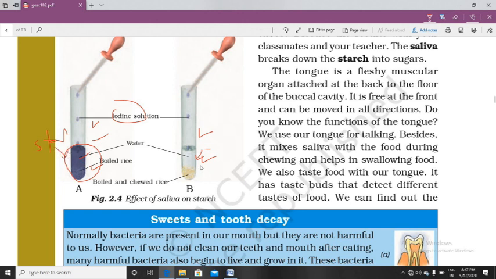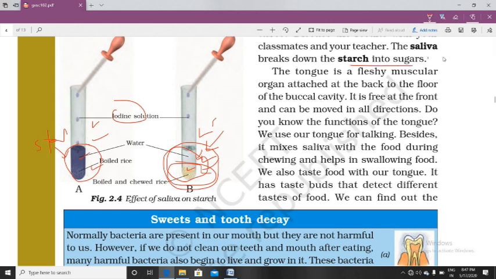But in test tube B you have taken the chewed rice, and first of all it will be a little blue-black, but as time passes its color will fade and also disappear. It shows that this starch, a complex carbohydrate, is converted into a simpler form. So you can get to know that in our mouth the saliva helps in the digestion of starch. Saliva breaks the starch into sugar.